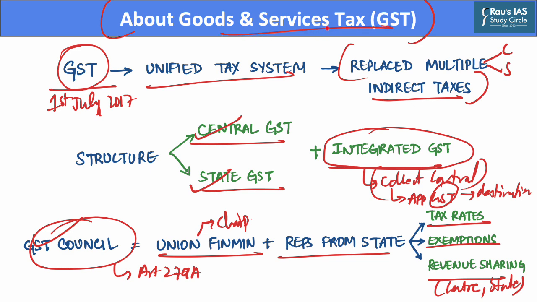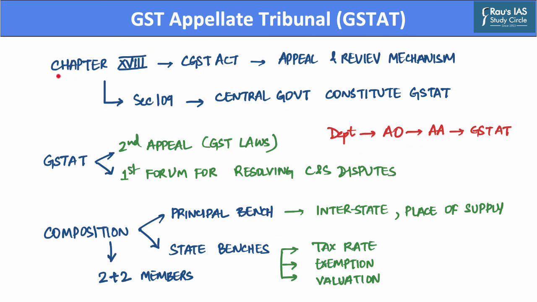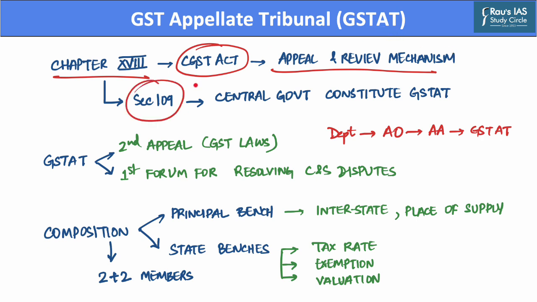Now, after we have taken a brief overview about what is a goods and services tax regime, let us now understand what is a GST Appellate Tribunal. Now, Chapter 18 of the Central GST Act provides for an appeal and revision mechanism for dispute resolution under the GST regime. As Section 109 of the CGST Act empowers the central government to constitute, on recommendation of the GST Council, an appellate tribunal which is known as the Goods and Services Appellate Tribunal.